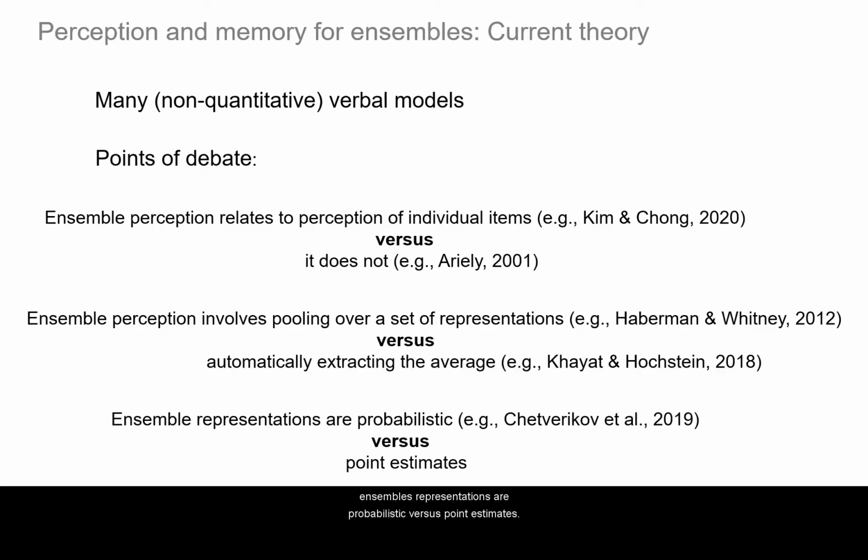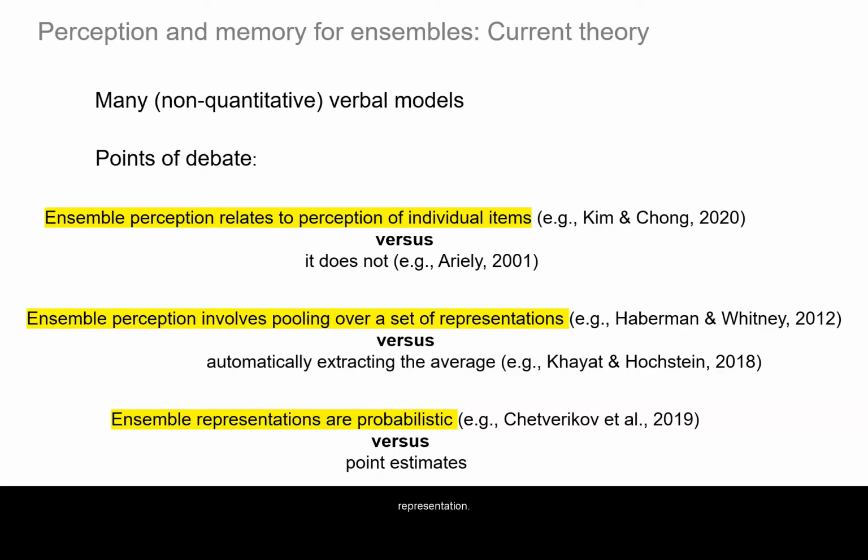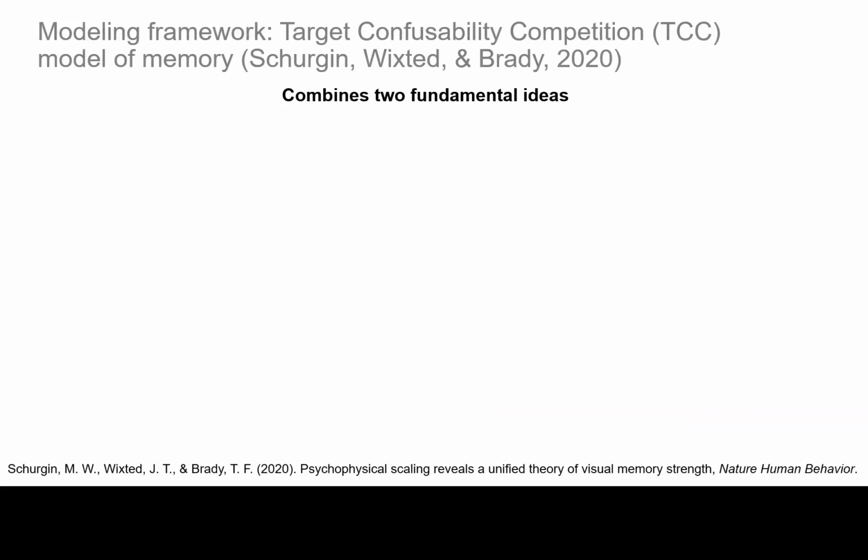Just to preview, the current model assumes that ensemble perception does relate to perception of individual items. It assumes a pooling over individual representations and a probabilistic type of representation. So in order to explain this model, I'll first need to describe the framework that motivated it. The motivating framework is a target confusability competition, or TCC model, which was conceived by Mark Shergin, John Wixted, and Timothy Brady and published in Nature Human Behaviour.